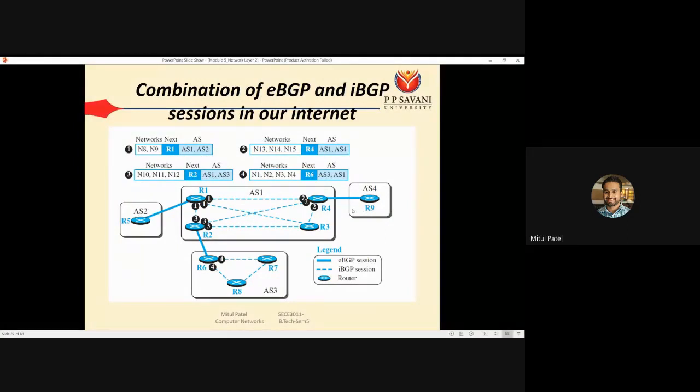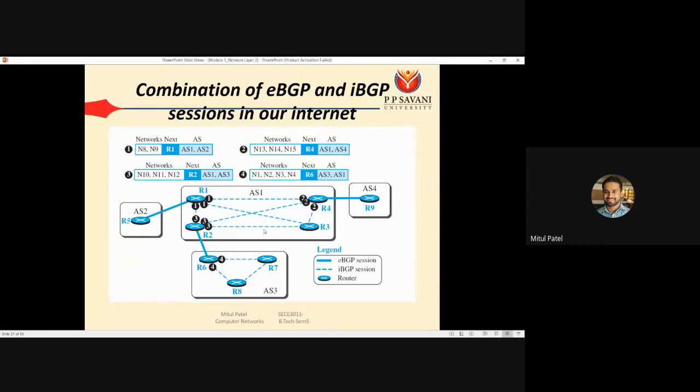Okay, so by combining this EBGP and IBGP session we can have a complete routing table in which each router has the entry, whether it is a border router or a non-border router. So every router will know that if you want to reach any other network, then what is the next router and what is the path to reach that router.